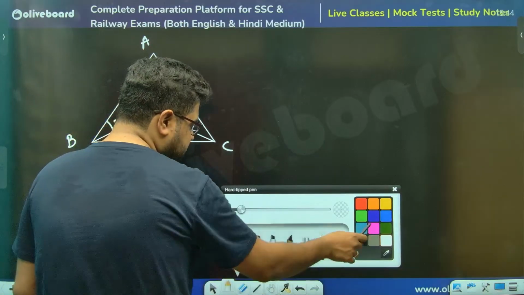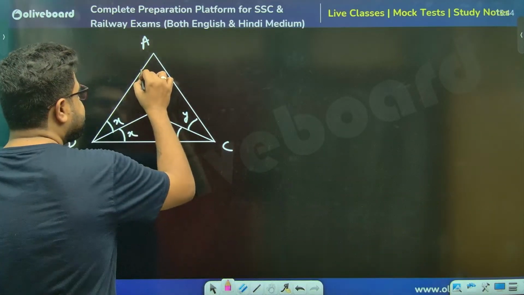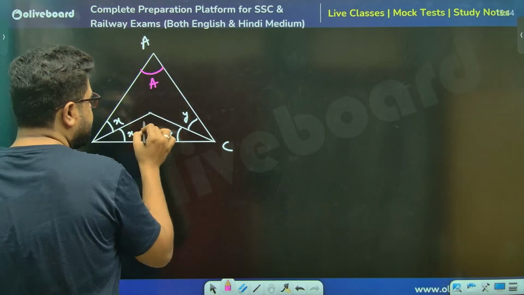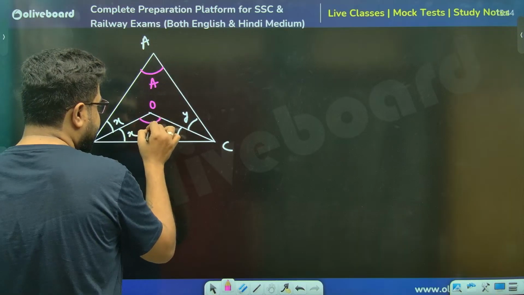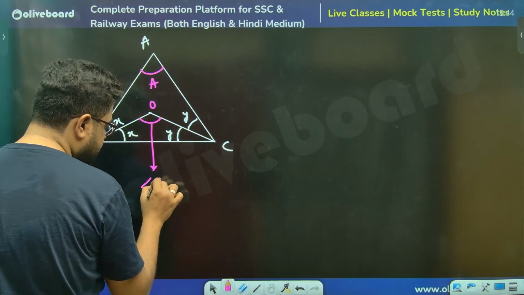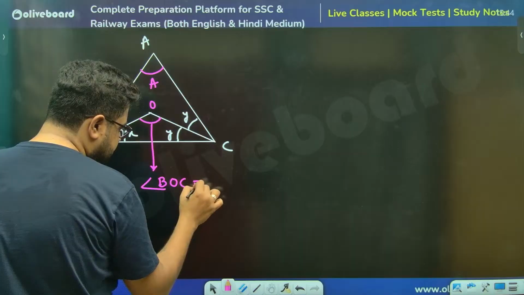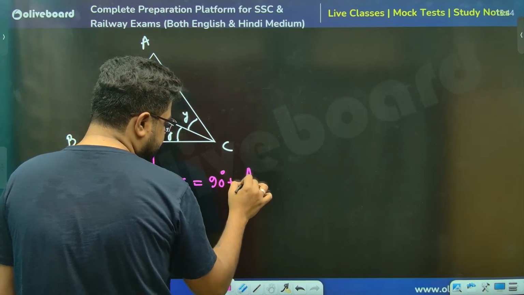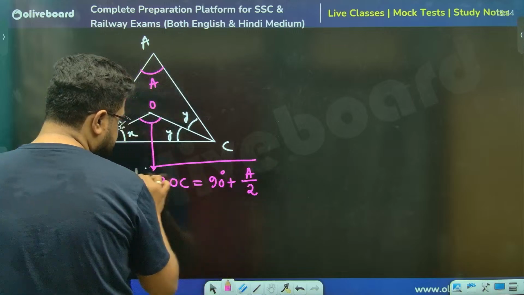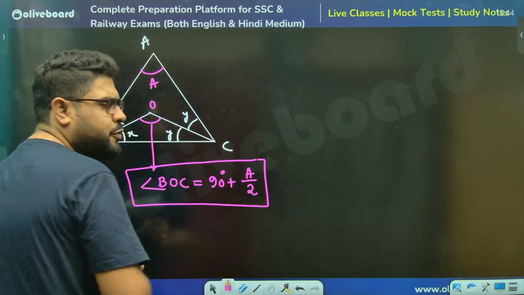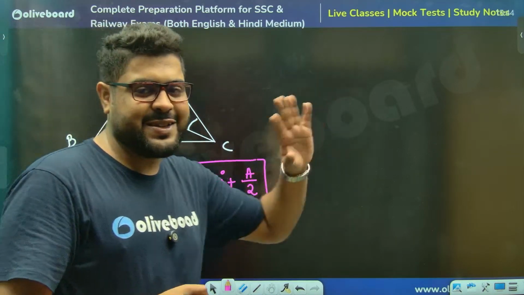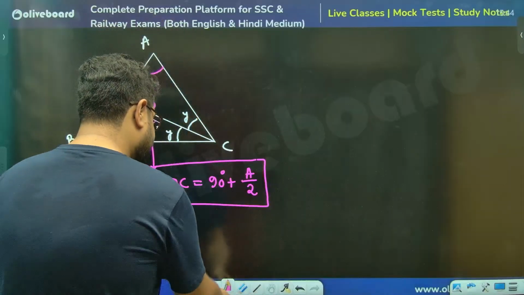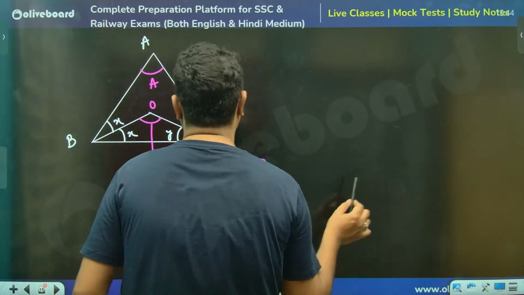So the conclusion from here, if this angle is angle A, and this is O, let's say, this angle BOC can be written as 90 degree plus angle A divided by 2, sir. Now why is that? Let me just show you one proof. एक छोटा सा proof मैं दिखा देता हूँ, so minus का नहीं दिखाएंगे, ठीक है? So for the center thing वो हम जाएंगे, sir.